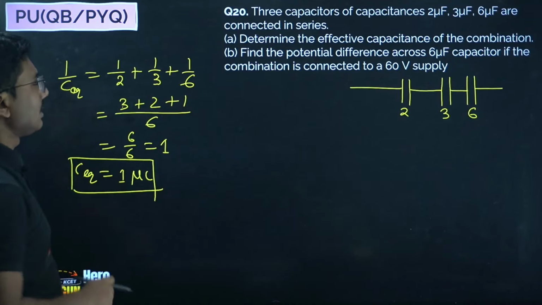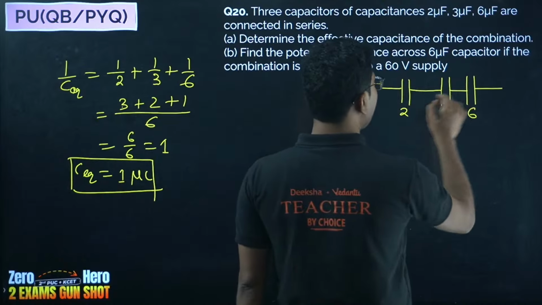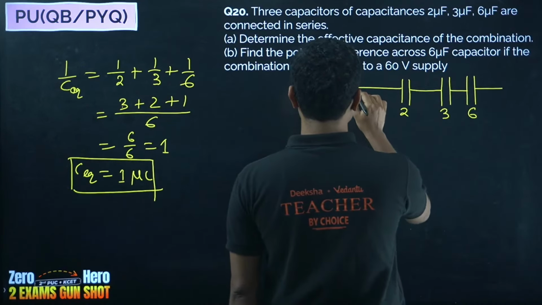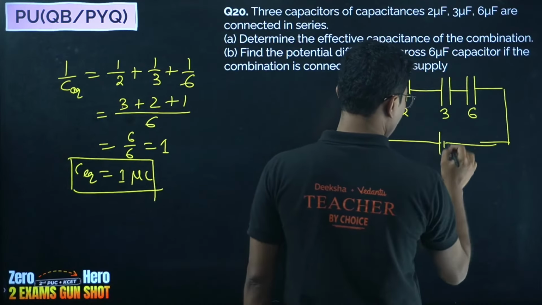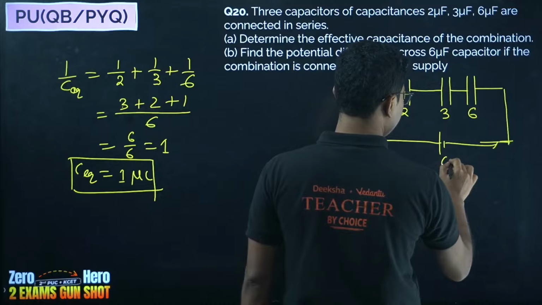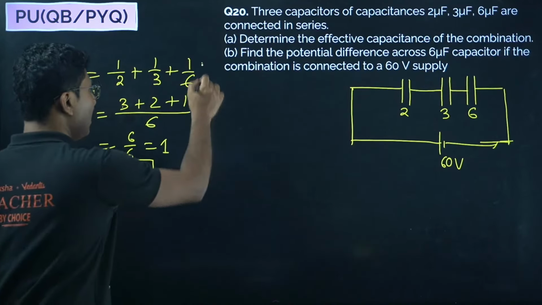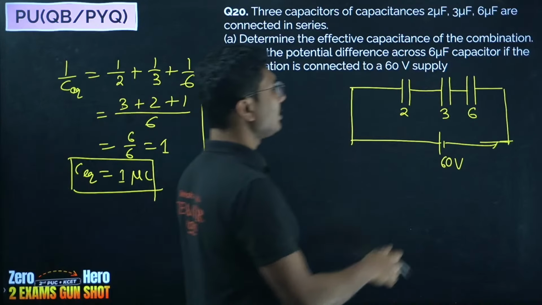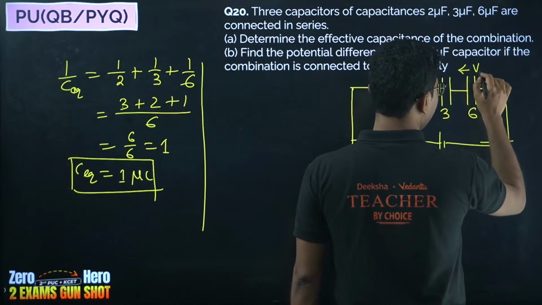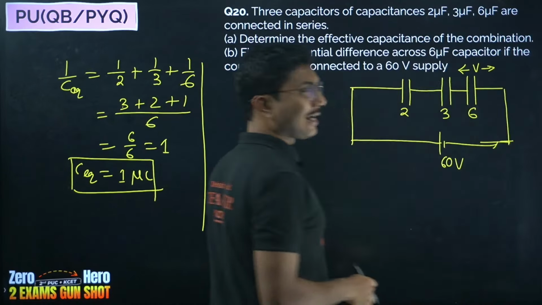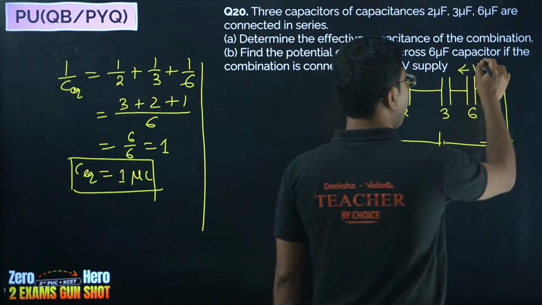First part done. Second part is to find the potential difference across the 6 microfarad capacitor if the combination is connected to a 60 volt supply. So this combination is connected across a 60 volt supply and you are asked to find the potential difference across this one, say V dash.